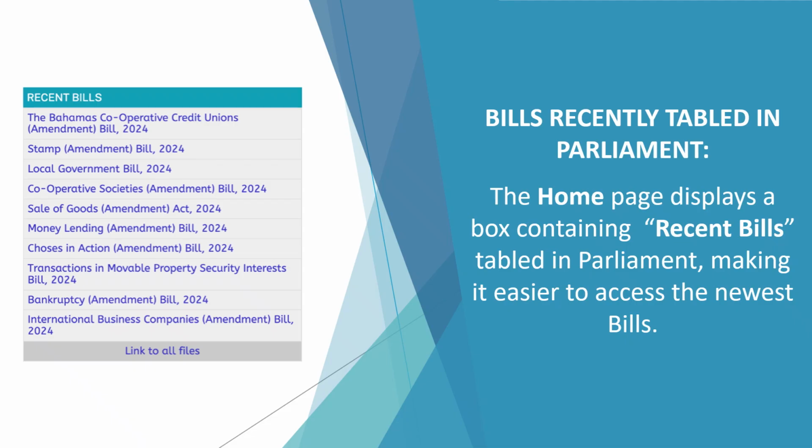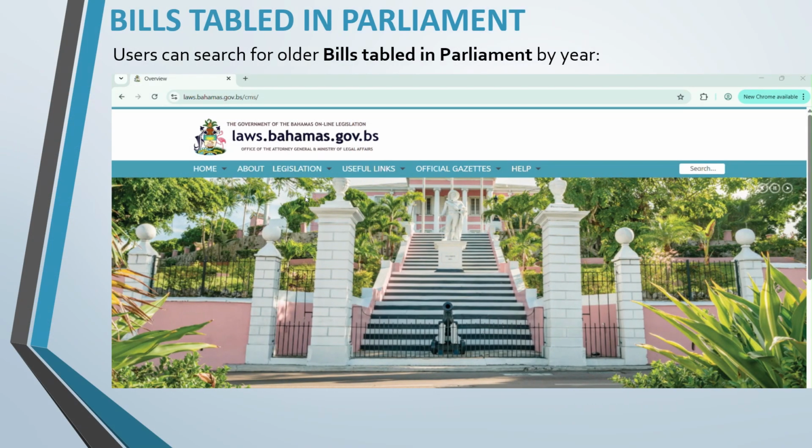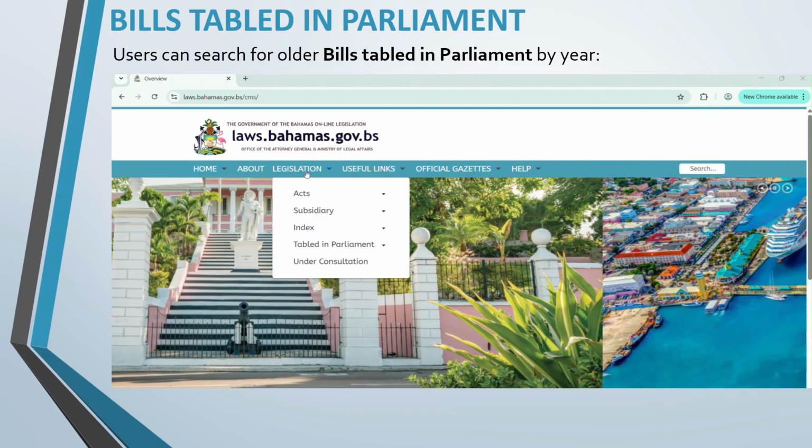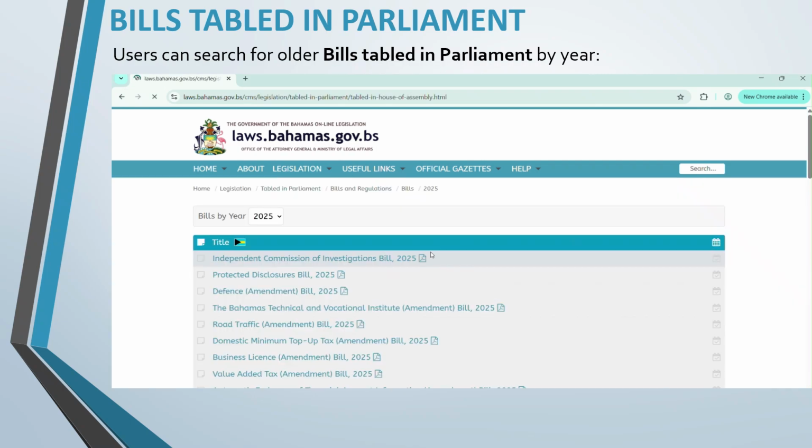Bills recently tabled in Parliament can be viewed by scrolling to the bottom of the home page. To find bills which were tabled in Parliament at an earlier date, hover over the Legislation tab. Then, hover over the Tabled in Parliament tab and select Bills and Regulations. There, you can click the drop-down arrow to search for bills by year.